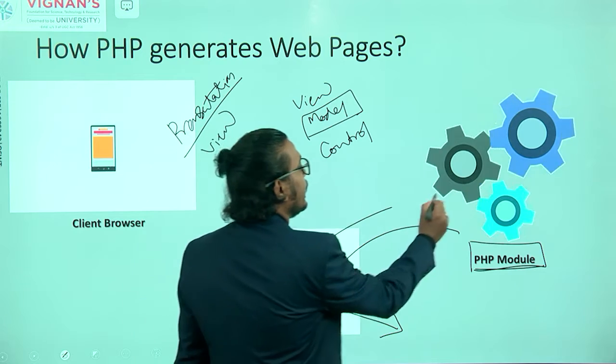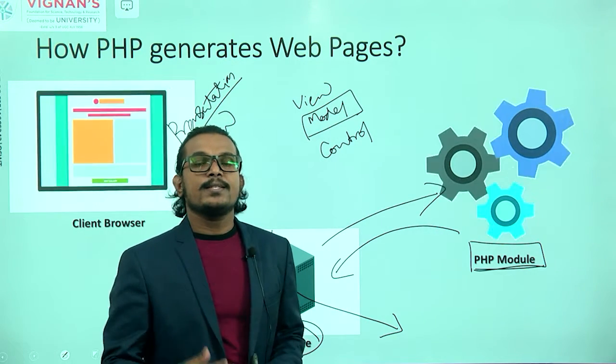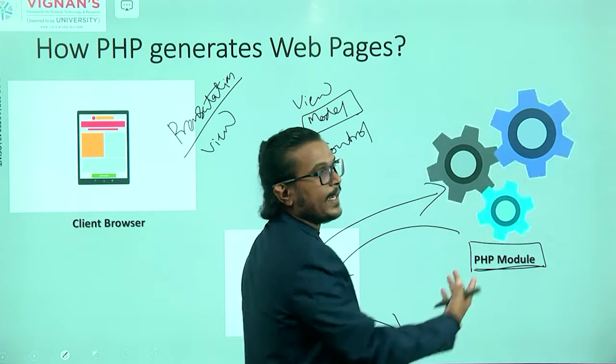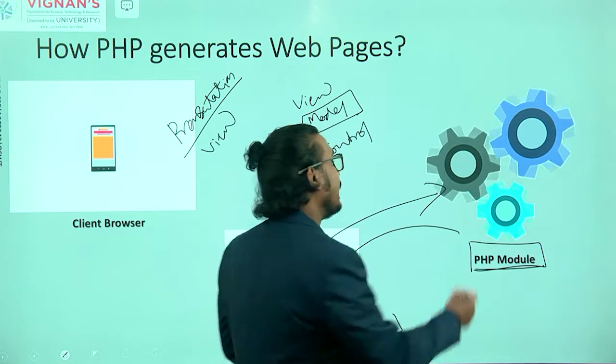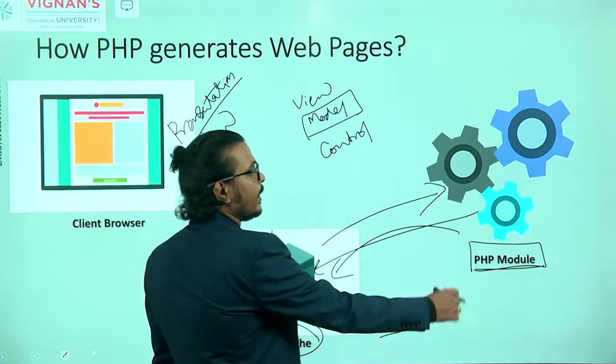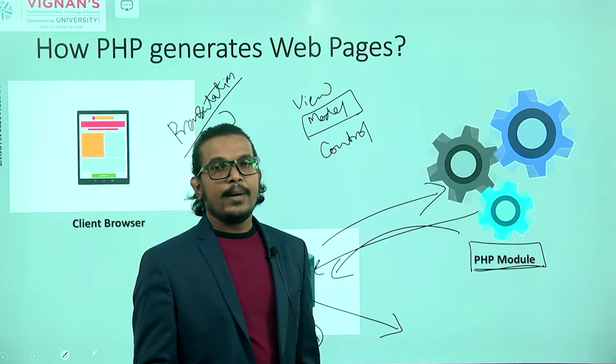It will come here and it will process that particular PHP page. If there are any control statements, or any connections or information required, it will send that information to the Apache server. Through Apache, we are communicating to the database, to the MySQL part.